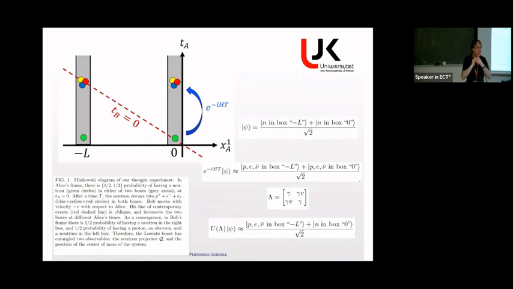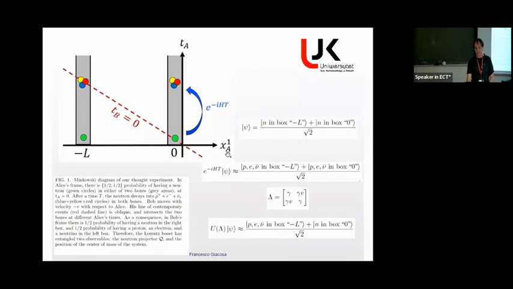So suppose I take a neutron, not for any particular reason, just because we are used to thinking of a neutron as an unstable state, with a lifetime of more or less 10 minutes. Suppose that I localize it in two different places, at 0 and minus L. So there are two wave packets here. At time equals 0, half of the neutron is here and half is here. This is its wave function.